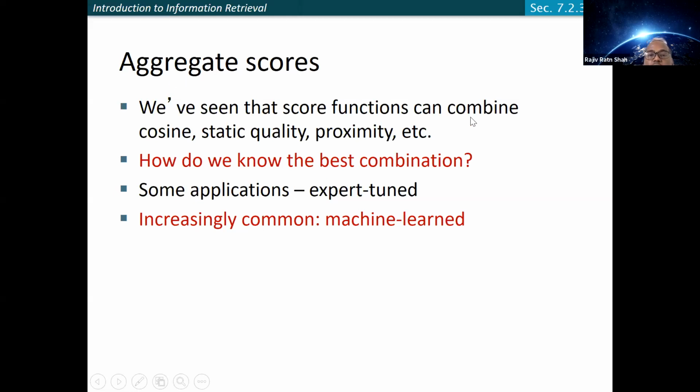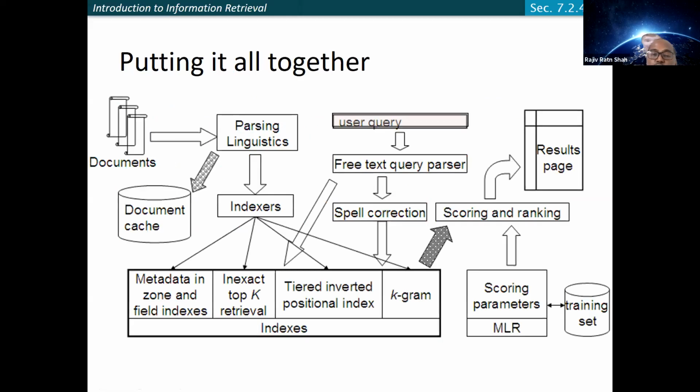So how do you combine them? One simple thing, you just simply add them. Is there any more interesting thing you can think of? You can think of some machine learning based methods to combine them in a better way.